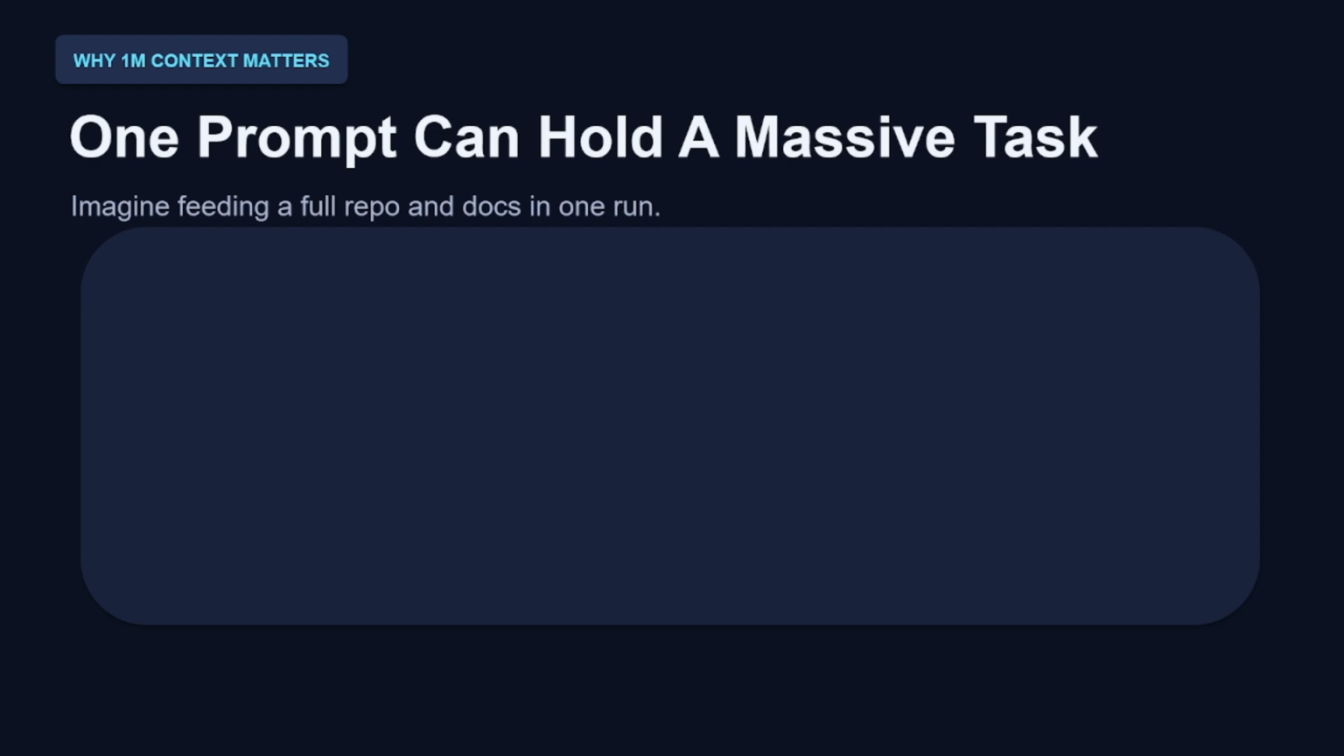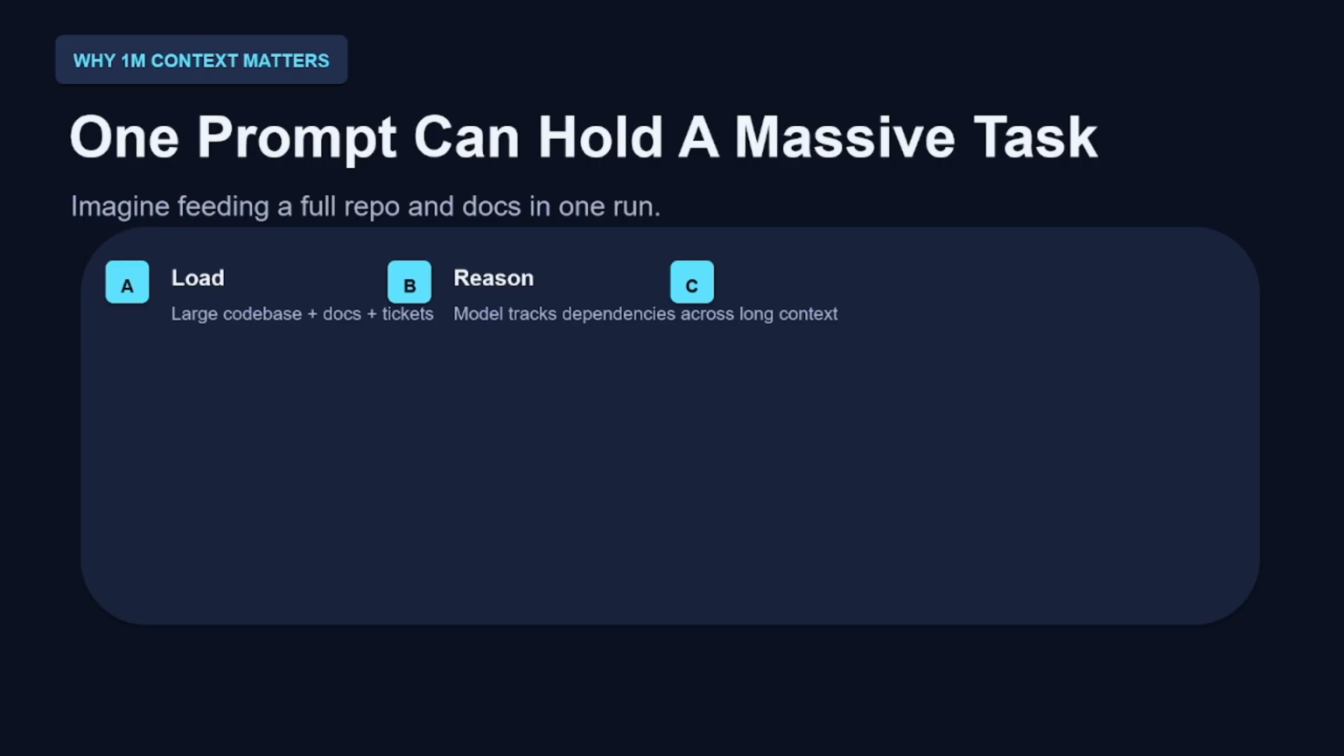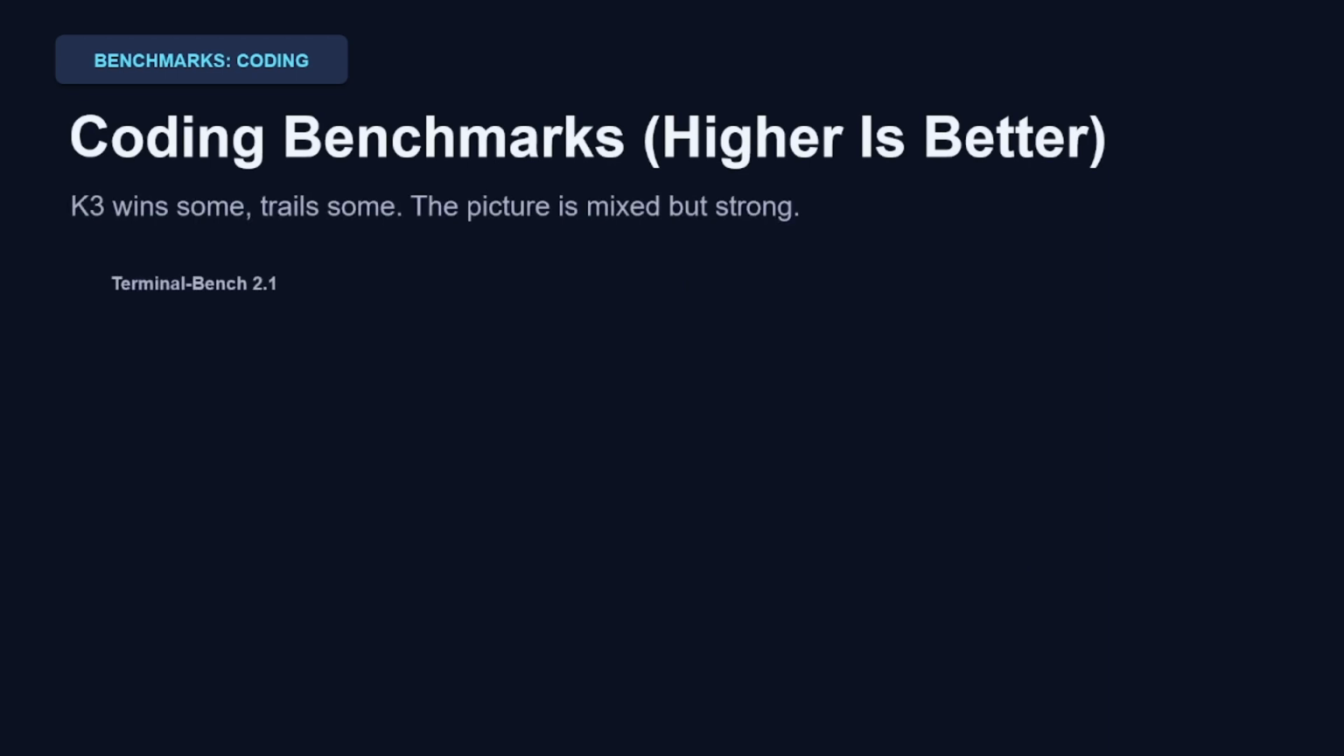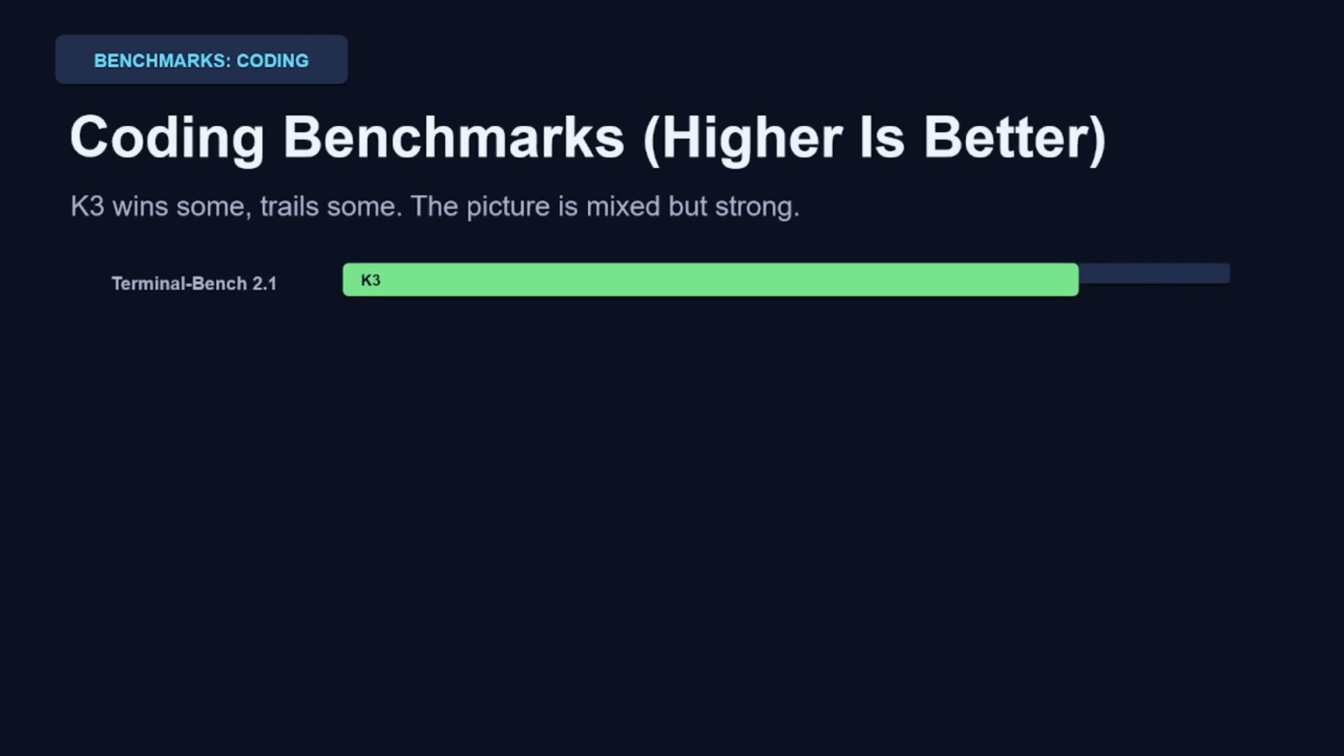Here's what a 1 million token context actually means in practice. Imagine loading an entire code base, its documentation, and your open tickets into a single prompt. The model reasons across all of it, tracking dependencies across that entire span, then it tackles writing a plan, code changes, a test strategy, and it can iterate without losing context or needing repeated compression tricks. But, and this is the most important part, long context only helps if the reasoning quality and tools used behind it are actually strong. Let's look at the actual coding numbers.